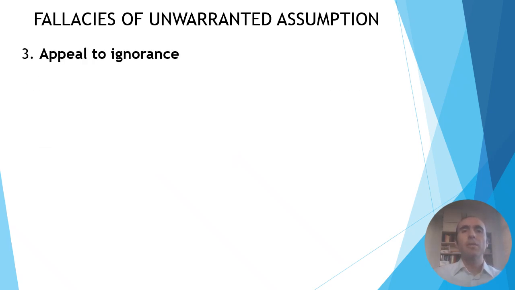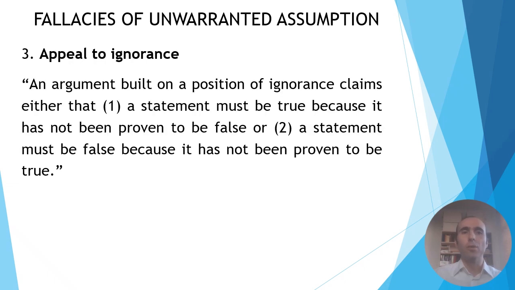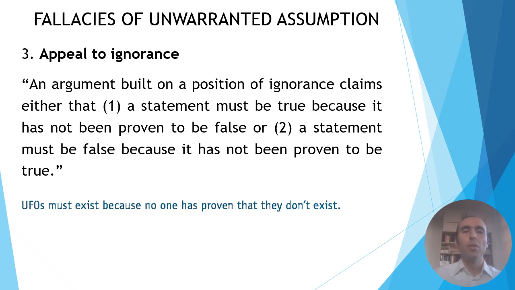Now let's analyze the two ways in which the appeal to ignorance fallacy can occur. An argument built on a position of ignorance claims, and this is the first way in which this fallacy can occur, that a statement must be true because it has not been proven to be false. For example, UFOs must exist because no one has proven that they do not exist.